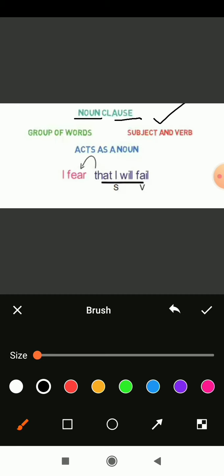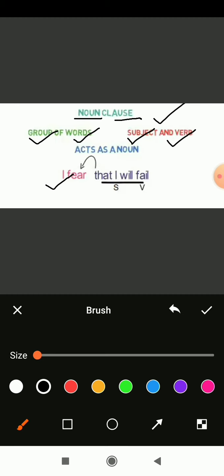So what is a noun clause? A noun clause is a group of words, and it brings a subject and verb combination. And here we have one example, which we will discuss further. Let's learn a bit more about the noun clause. Where the sentence tells about a noun, it is called a noun clause, and it is a group of words with a subject and verb combination. This is what we should know about the noun clause.